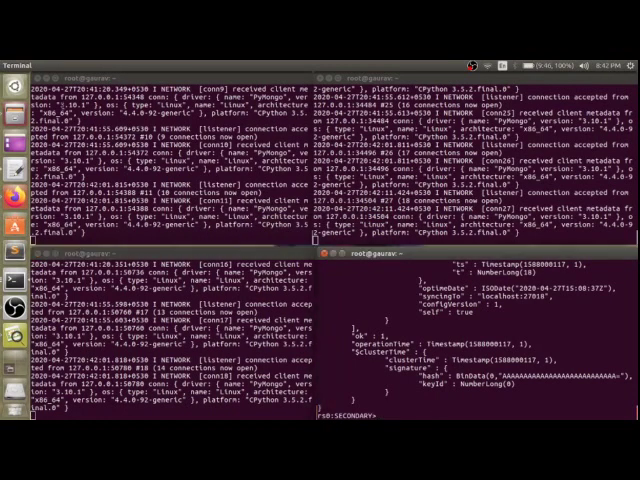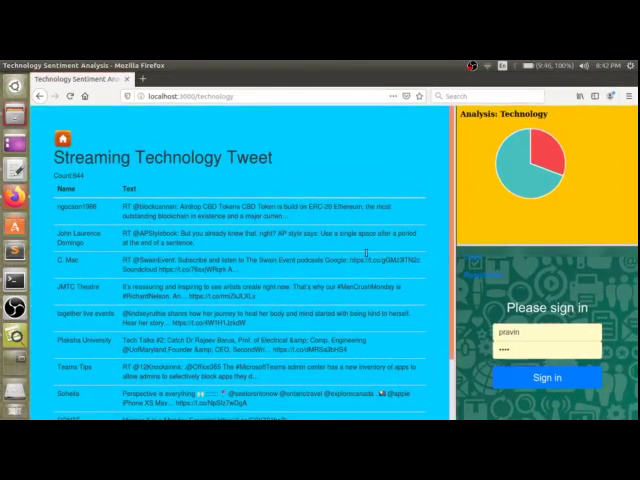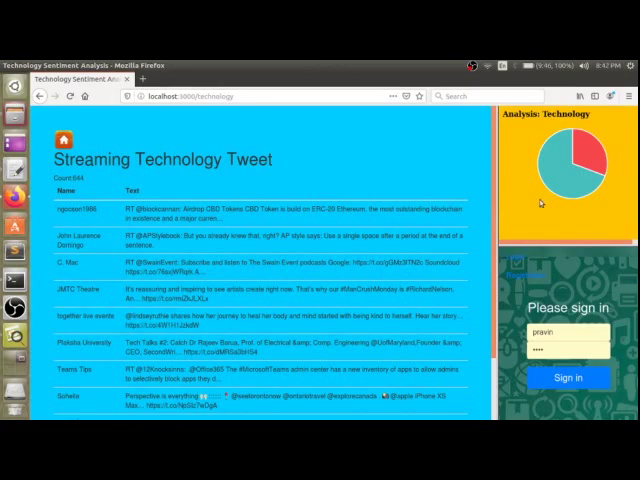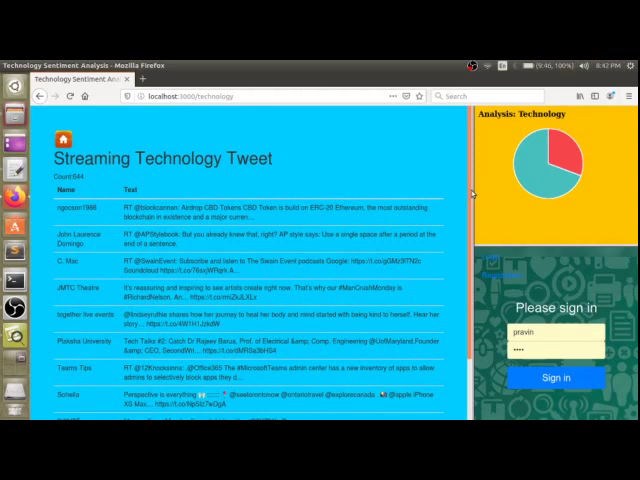Now let's see our web page. Here we are. This shows the technology analysis part: what type of sentiment, how much of the public is positive and negative, what they are thinking, what they want to say, and how many positive and negative tweets there are about the whole technology category.